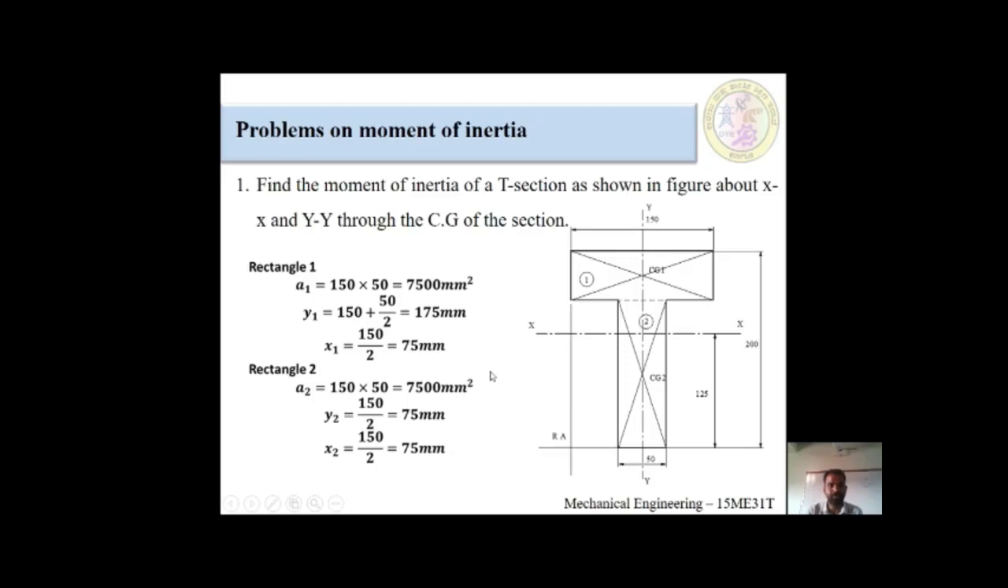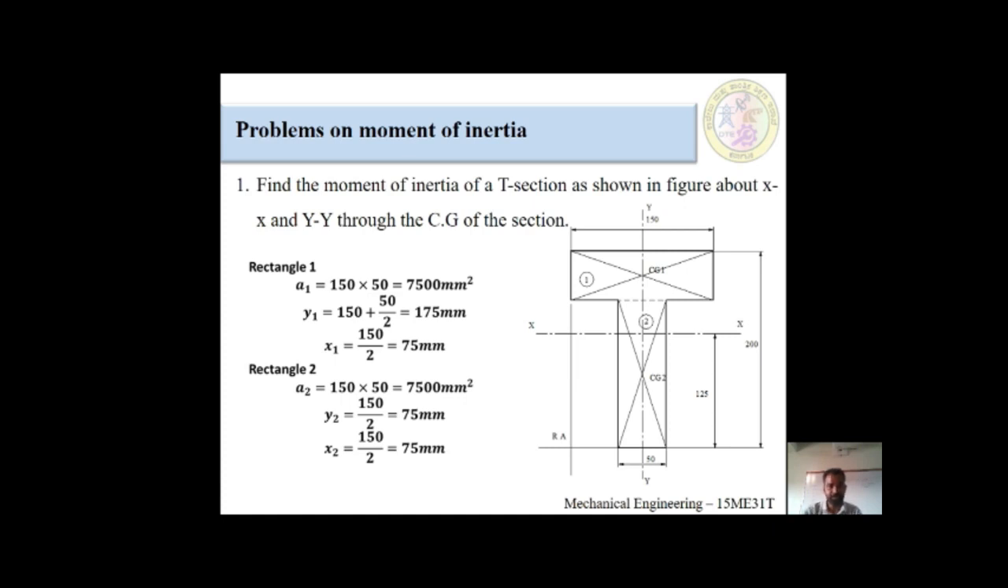Okay, I am going to start with our third content, problems on moment of inertia. I am taking the first section, the T section. We are going to solve this problem. I am going to read the problem. Find the moment of inertia of the T section as shown in the figure about the x-axis and y-axis through the CG of the section. We have to find both the moment of inertia about the x-axis and the y-axis.